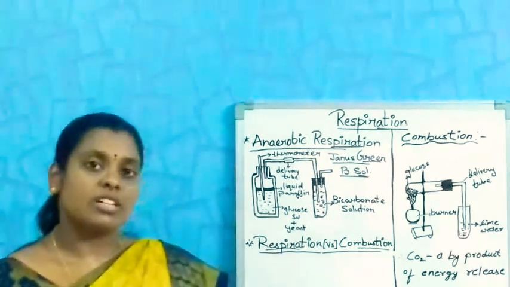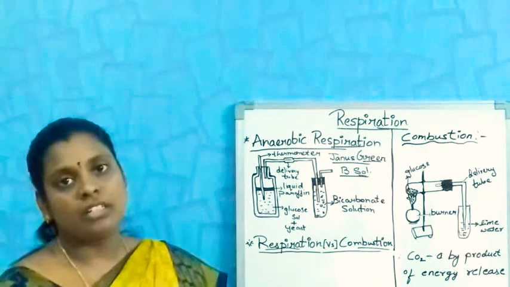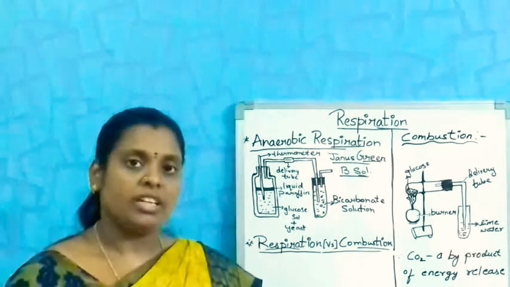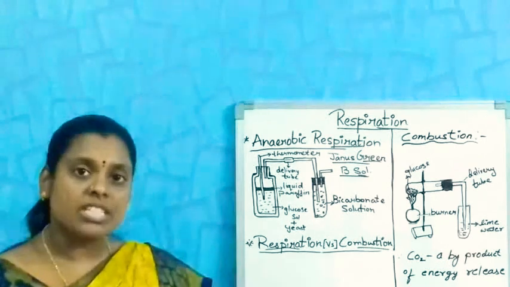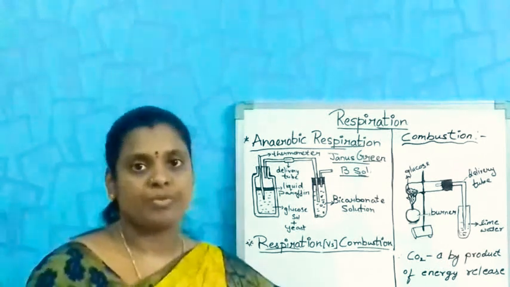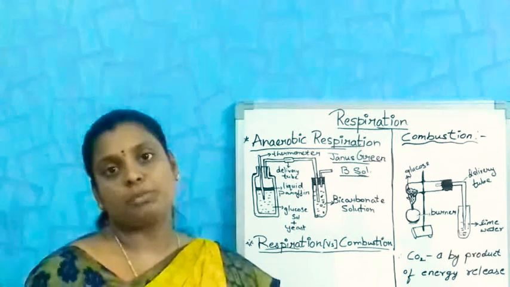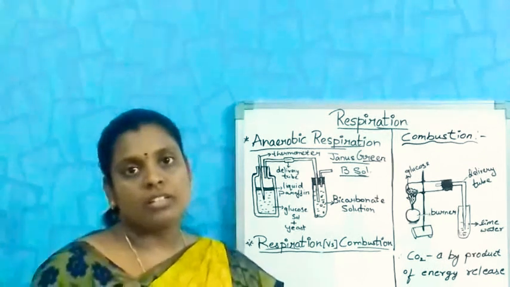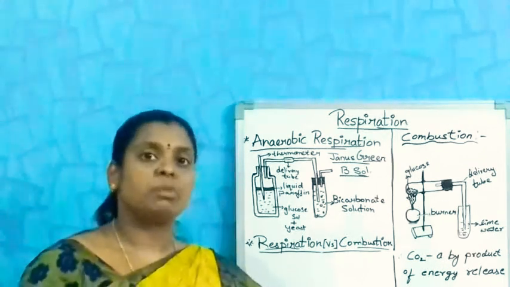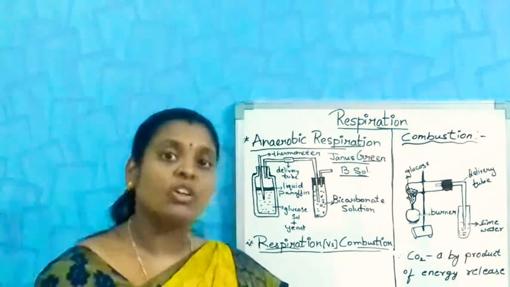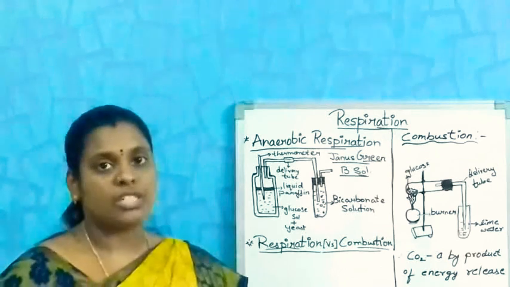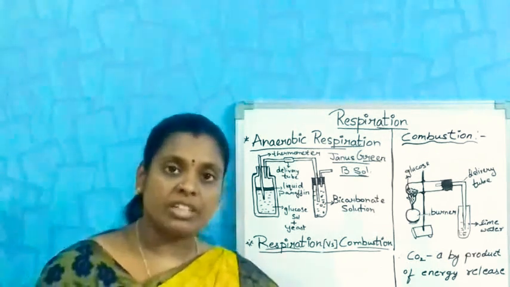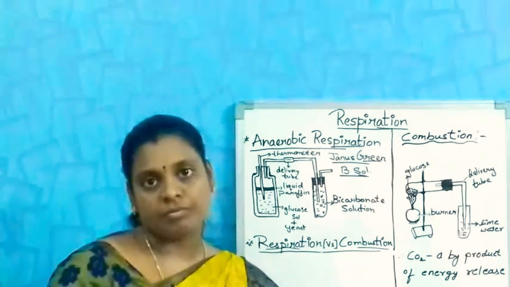Till now we have discussed respiration and types of respiration. In that, the second one is anaerobic respiration. What is anaerobic respiration? If the respiration takes place in the absence of oxygen, then we call it anaerobic respiration. An example of that is yeast.